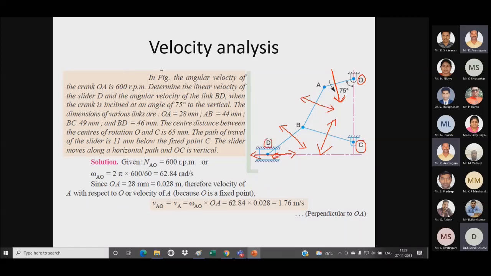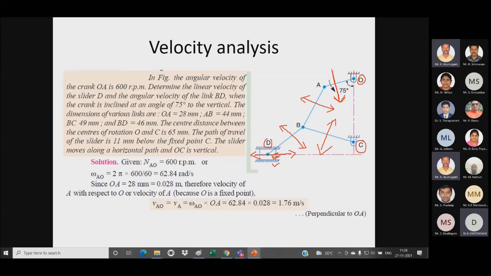So for the link BE, I have to draw a perpendicular like this. So we have 1, 2, 3, 4 perpendicular lines, and one parallel line which is used for drawing the slider. If we make the diagram like this initially, then it is very easy for us to draw the velocity diagram.